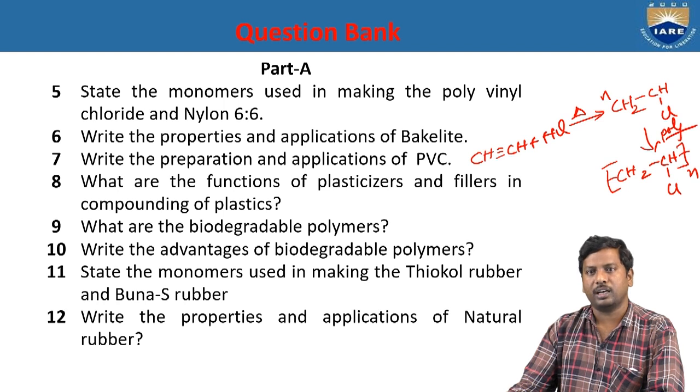Write the properties and applications of natural rubber. Generally, natural rubber is temperature sensitive. That means it softens in the summer and hardens in the winter, and it can easily react with organic solvents. And what are the applications? The applications of natural rubber are mostly in rubber goods, domestic wear and kitchenware.